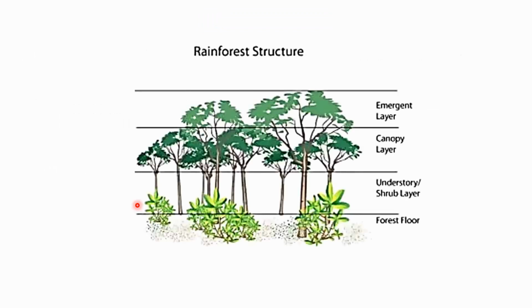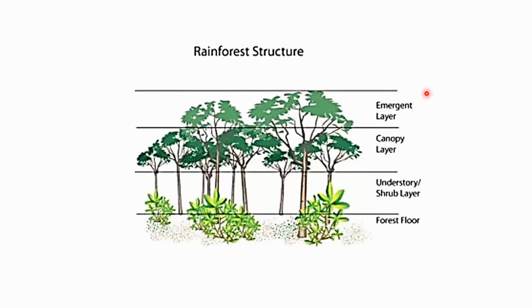For example, this is the structure of a rainforest, from the forest floor to the top, even above the canopy, which is known as the emergent layer. There is a difference in the height of the plants. The species present in the emergent layer differ from the ones present on the forest floor, and this vertical classification is known as stratification.